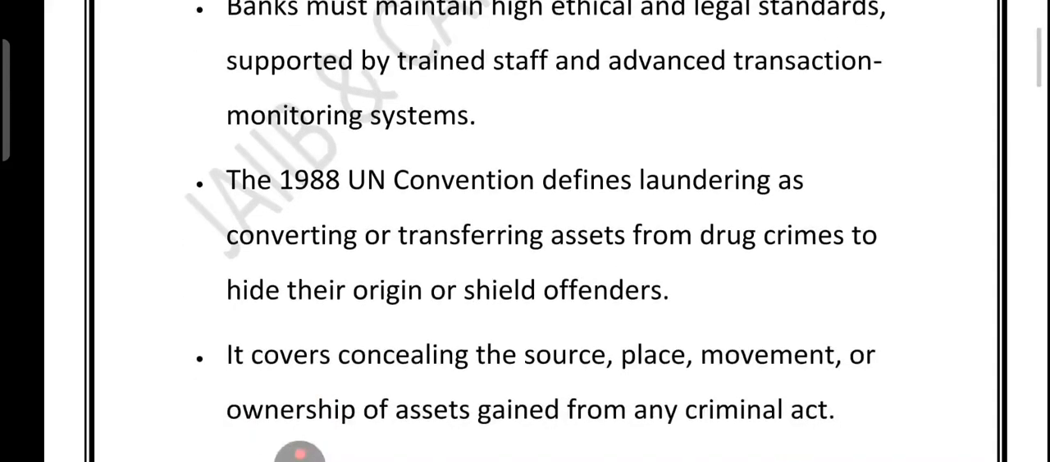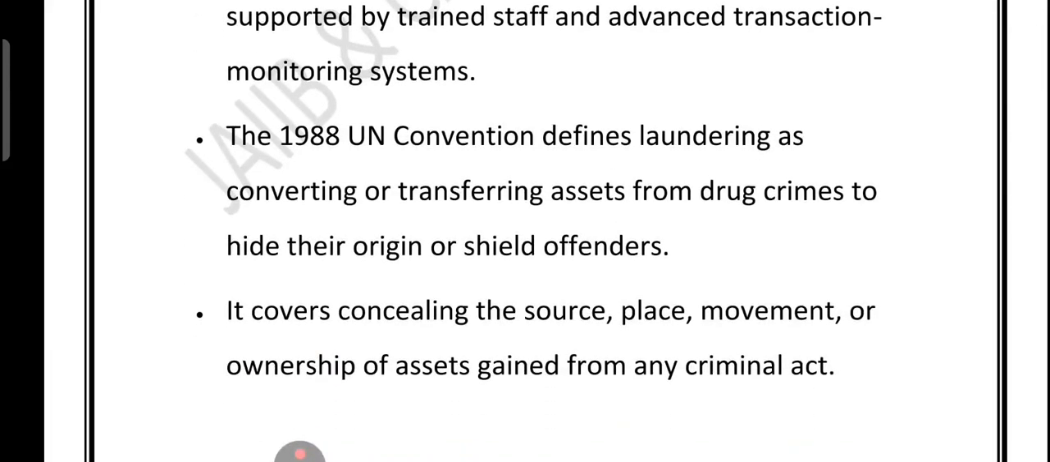According to the 1988 United Nations Convention, money laundering specifically includes converting or transferring assets from drug crime to hide their origin or protect the people involved. It also covers hiding the source, location, movement, and ownership of assets from any criminal activity.